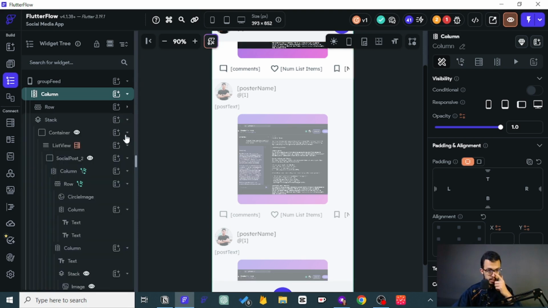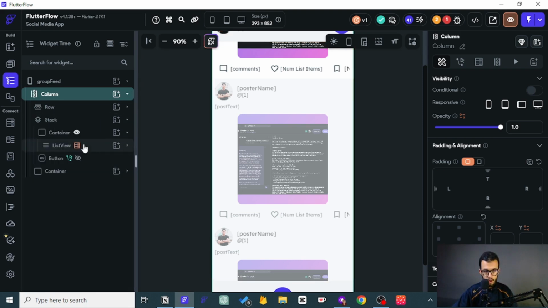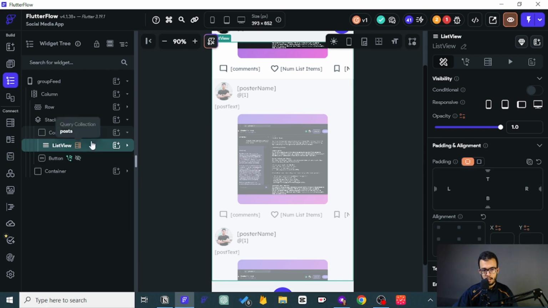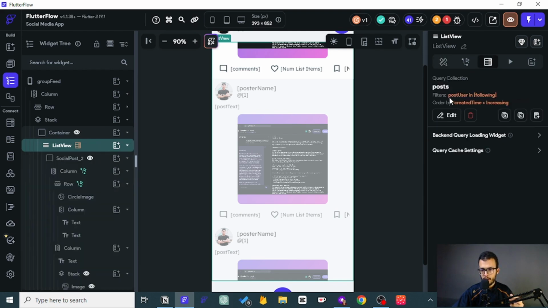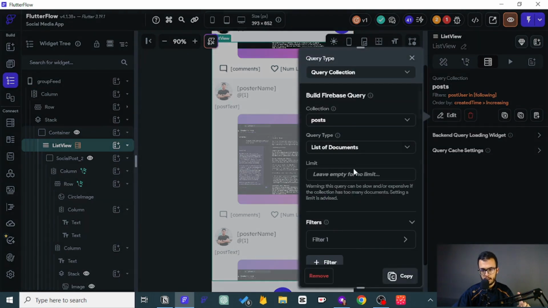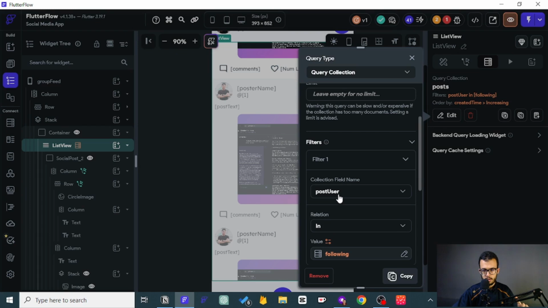If you take a look at this list view, it is displaying the post, and we have used a filter where post user is equal to following. So this is the group feed.